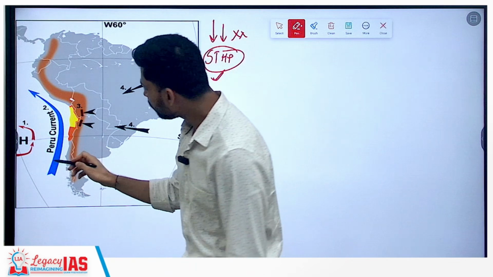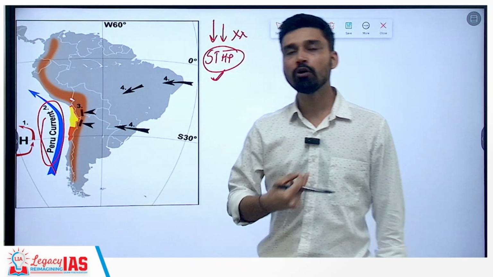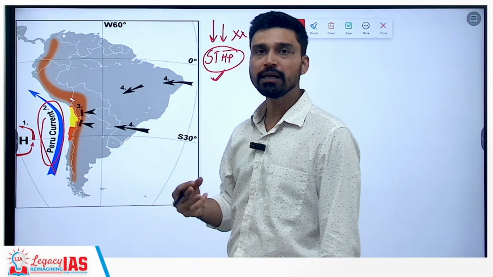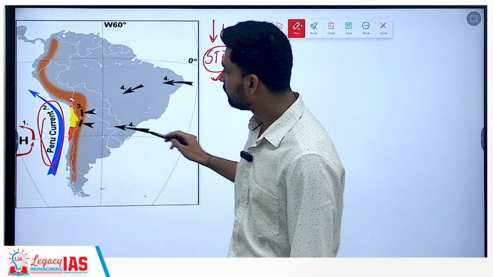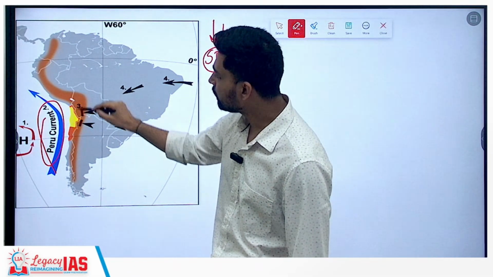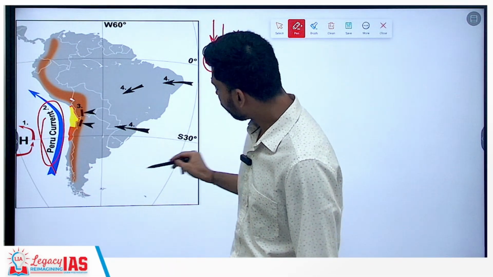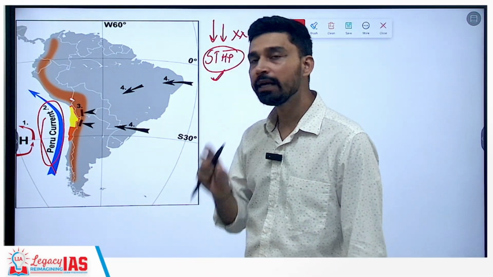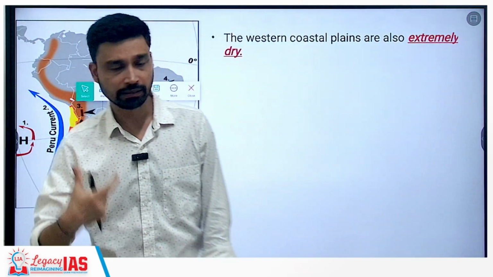Second reason is along the coast of Chile, you will find a cold current, that is the Peru current. Because of its cold nature, it also produces a drying or desiccating effect that also inhibits the rainfall in this area. And third, because of the presence of the Andes here, the moisture-laden winds are not able to enter from the Atlantic Ocean, and that is why they do not cause any rainfall. In other words, from the Atlantic perspective, the Atacama Desert lies in the rain shadow zone of the Andes, and this orographic effect is clearly visible here.